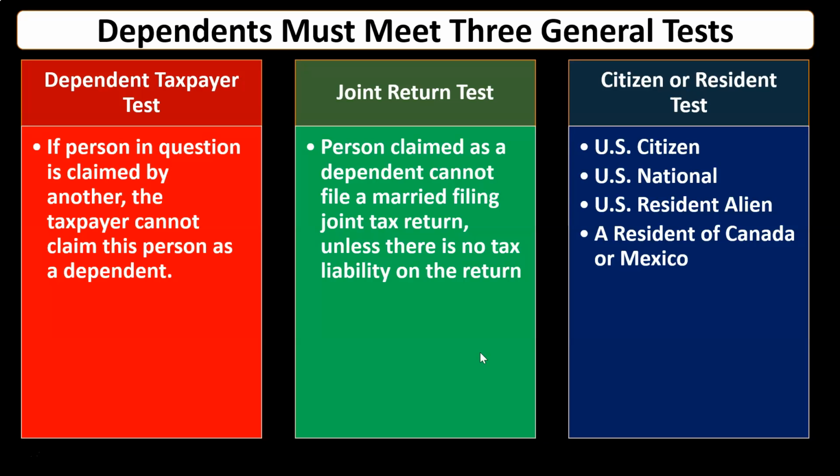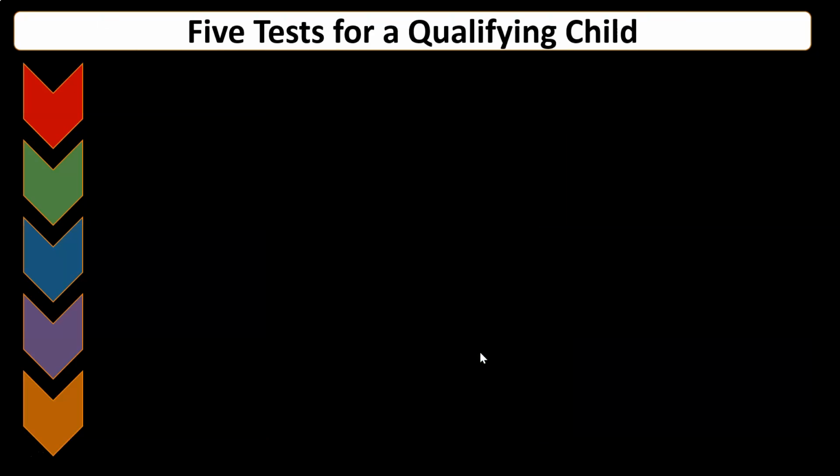Then there's the citizen or resident test. Typically, U.S. citizen, U.S. national, U.S. resident alien, or U.S. resident of Canada or Mexico. So then we have the 5 tests for a qualifying child. Now we're kind of thinking about the questionnaire. We'll outline it here, and we'll actually take a look at a questionnaire that will go through this process in a little bit more detail